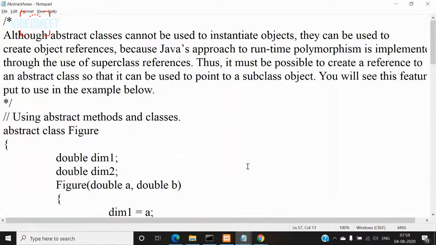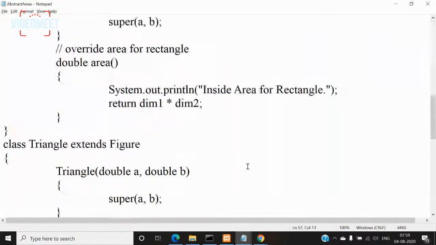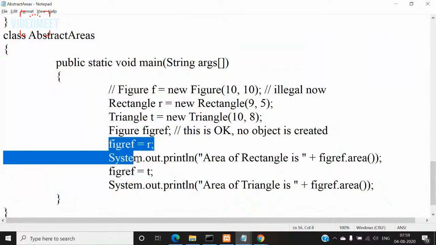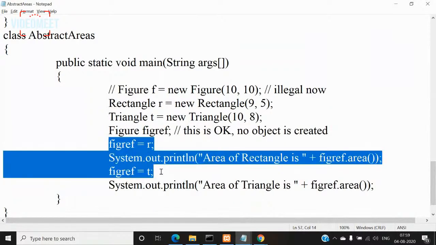In this case, the Figure reference variable is referring to the subclass object R, which is a Rectangle subclass object. And here it is pointing to the Triangle subclass object T. So it exists in multiple forms, which is nothing but polymorphism.